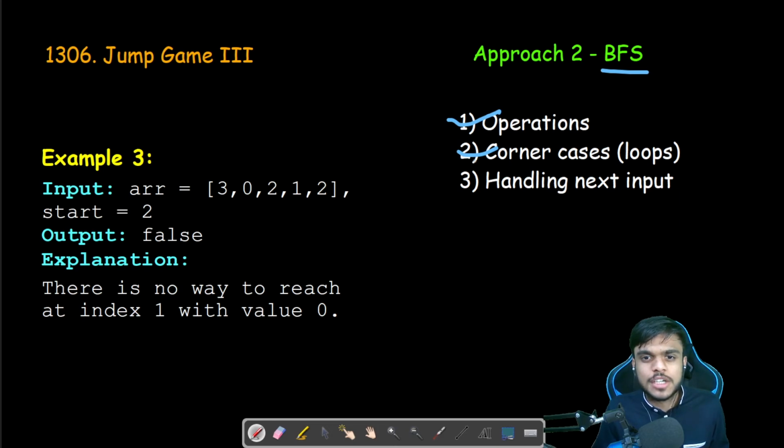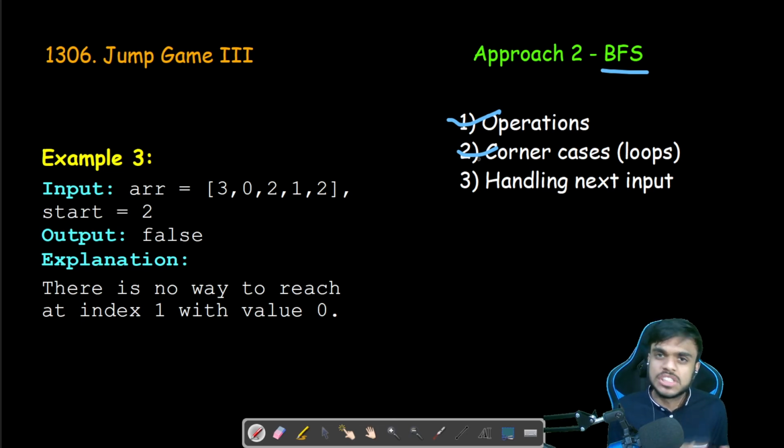So what we are basically doing is we are just handling the similar corner cases, where we are checking we are not going out of bounds. We are confirming by multiplying by -1, so that we are not going into a loop. And finally, we will be using a queue, so that every time we check any element, we are pushing it to the queue. And once we are done processing that element, we'll just pop it off.